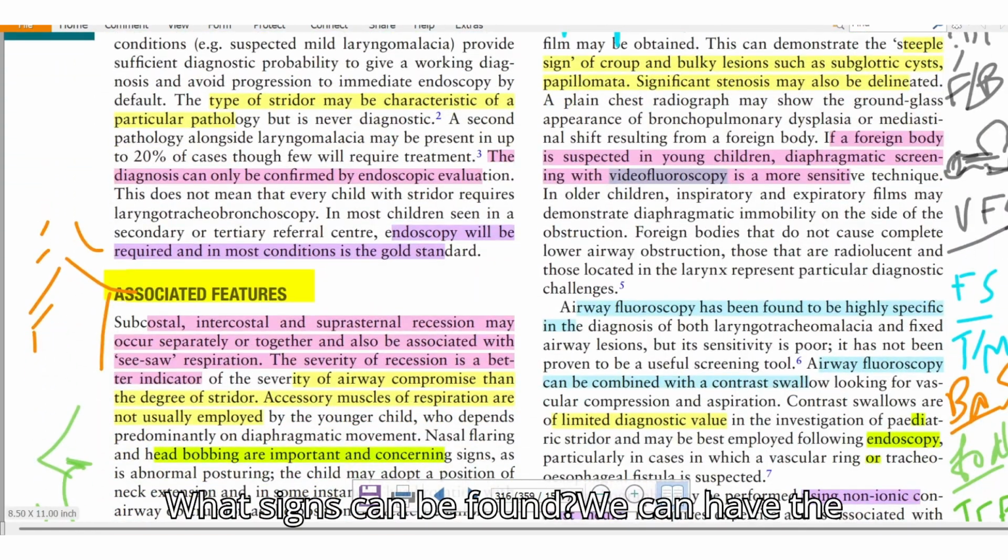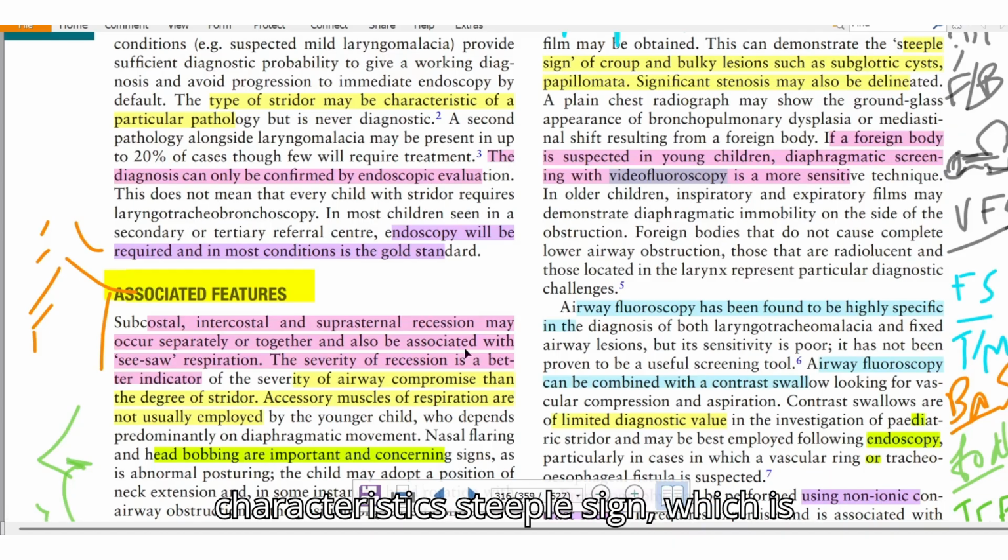What signs can be found? We can have the characteristic steeple sign, which is characteristic of croup, or any bulky lesions such as subglottic cysts and papillomas. If a foreign body is suspected in young children, diaphragmatic screening with video fluoroscopy is